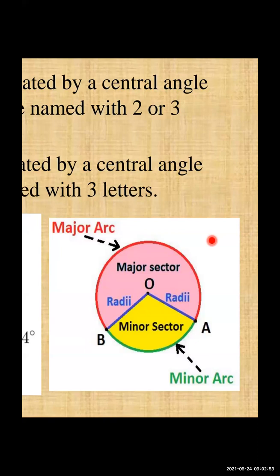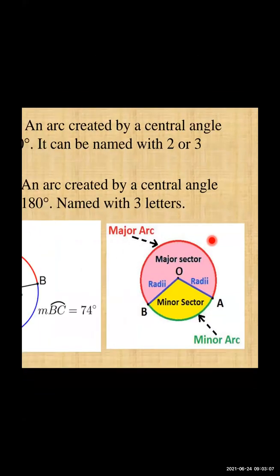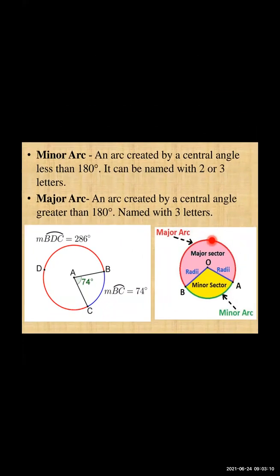And the arc created there is your major arc, and the remaining part is the minor arc AB. So a major arc is an arc created by a central angle greater than 180 degrees, and it is named with 3 letters.